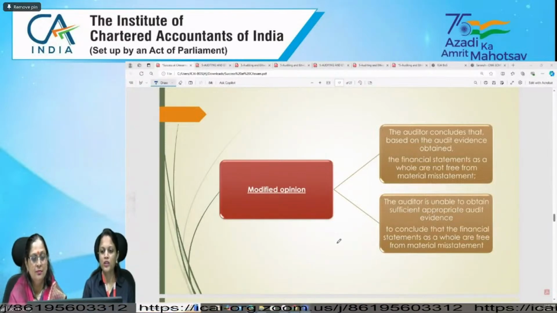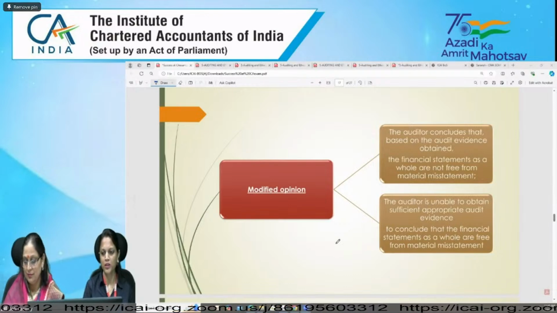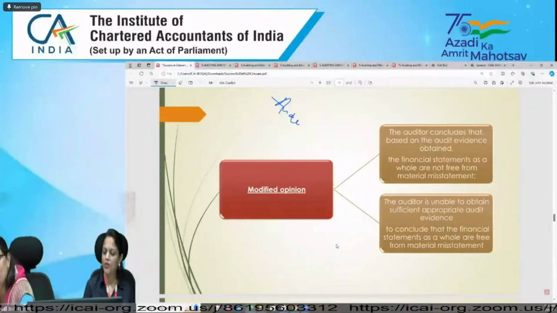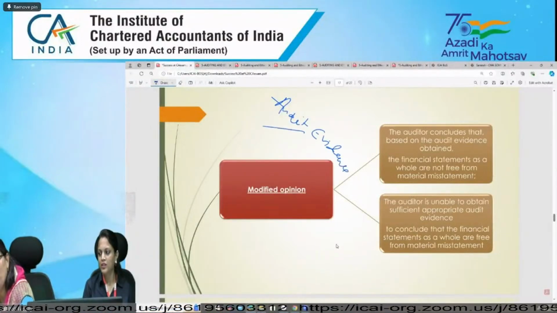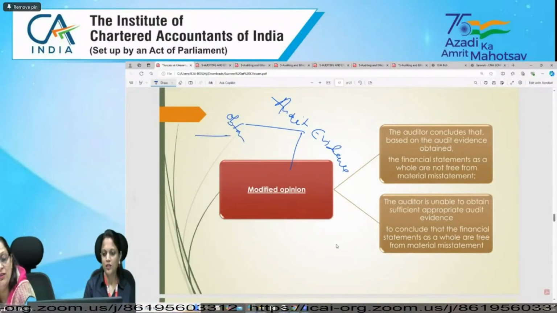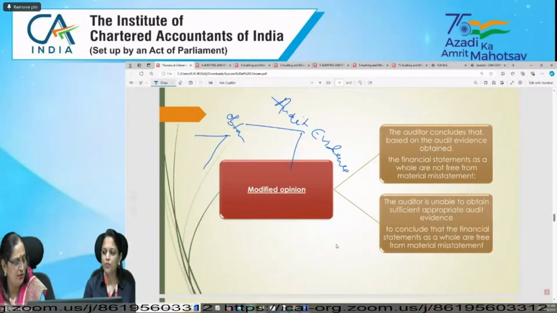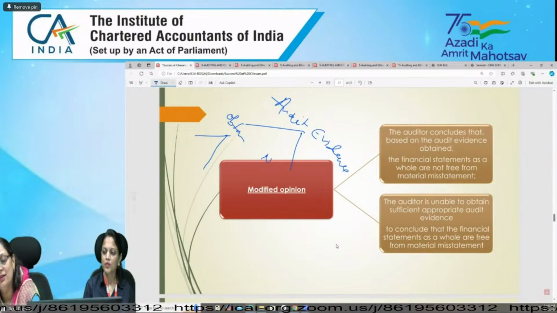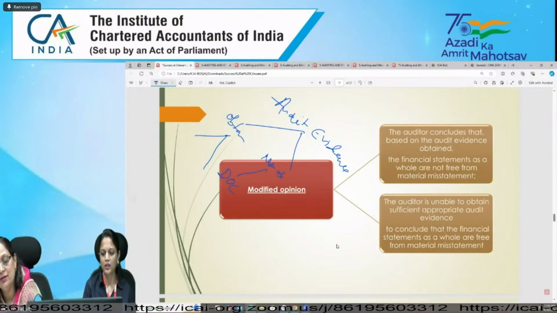When the auditor is able to obtain audit evidence, but financial statements are not free from material misstatement. It means we have audit evidence, but not free from material misstatement. Obtained or not? Yes. If obtained, then the opinion will be either qualified or adverse. If it is not obtained, then we will be having disclaimer of opinion. Right.